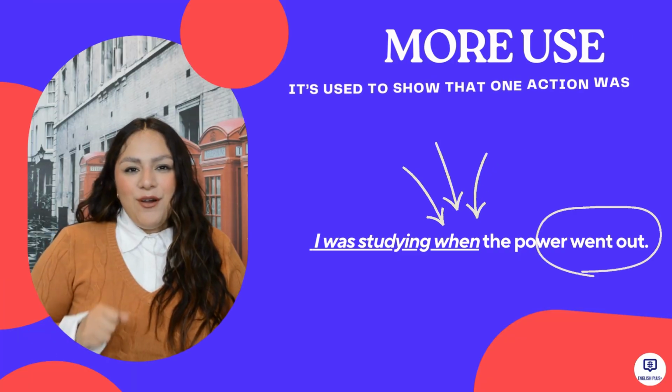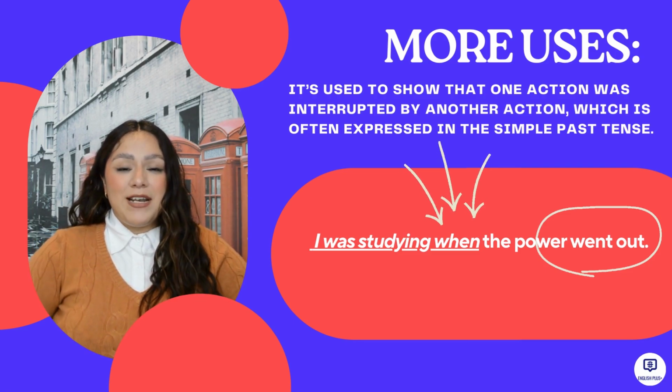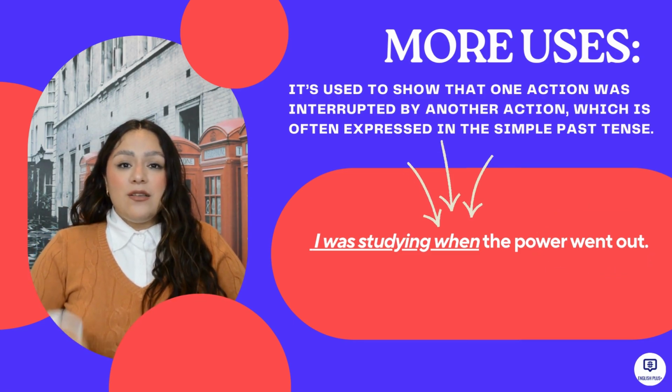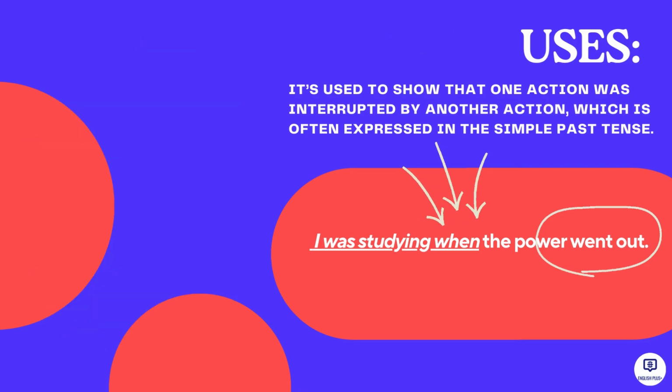So, remember, when you want to express that an action was interrupted by another one in the past, you will need when and the second action in simple past.